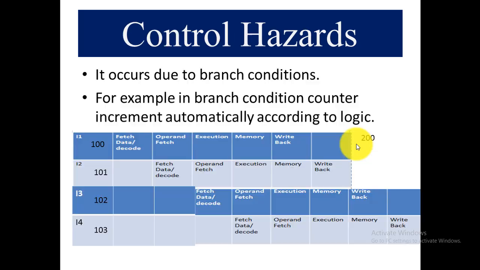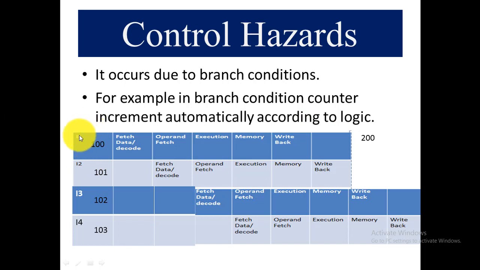After the structure hazard, the third one is control hazard. This occurs due to branch conditions. For example, in branch conditions like for loops, ifs, and while loops, the condition counter increments automatically according to the logic, right? According to the condition counter, there is usually an increment of 1.